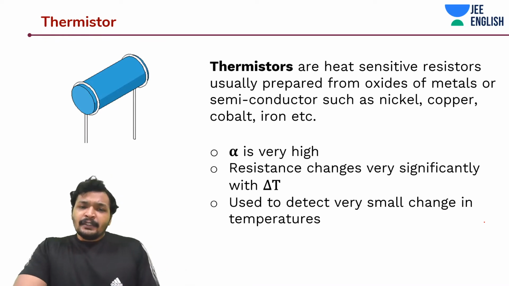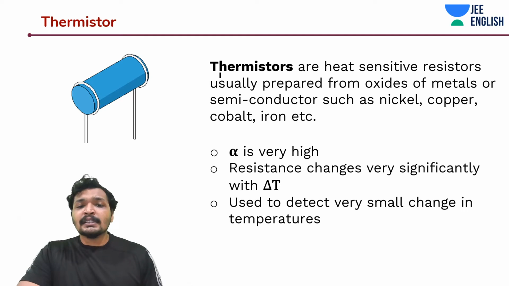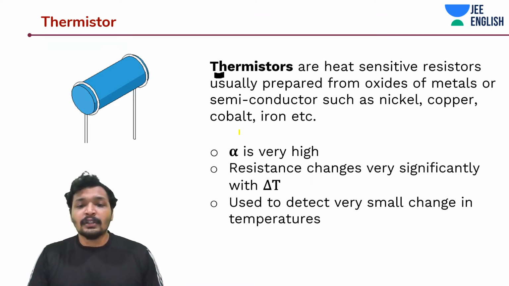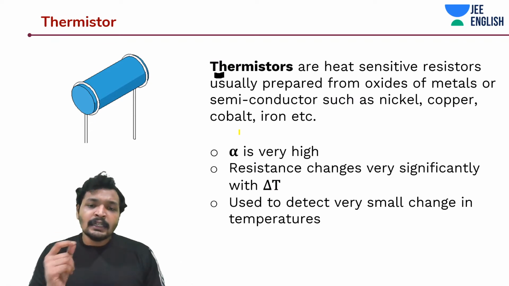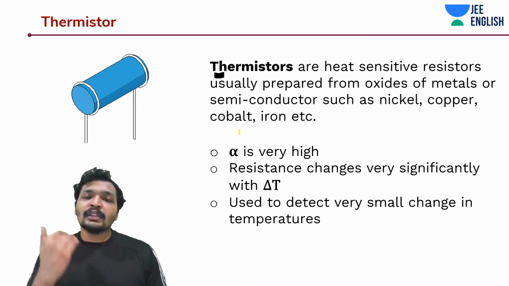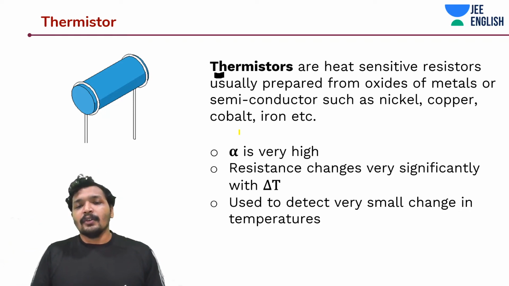So there is a special kind of resistor known as a thermistor. This resistor is basically used to assess temperatures. These thermistors are very sensitive to heat. Let's say you supply a little heat, the alpha is so high that the resistance changes noticeably and drastically.